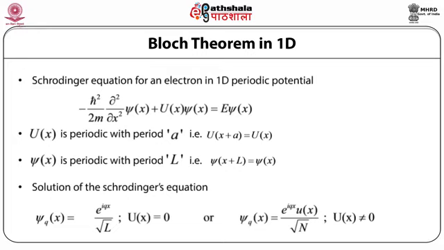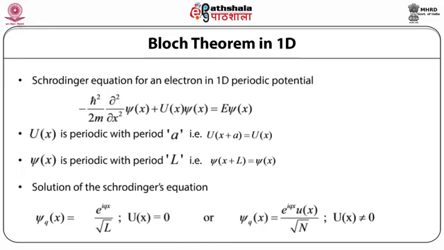If the periodic potential was absent, then U(x) would be 0, and the corresponding solution of the Schrödinger equation would be φ_q(x) equal to e^(iqx) divided by root L. If you recognize this, this is basically like a traveling wave in the absence of any periodic potential.